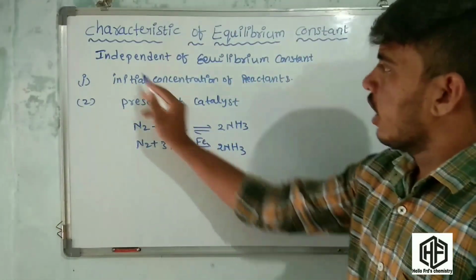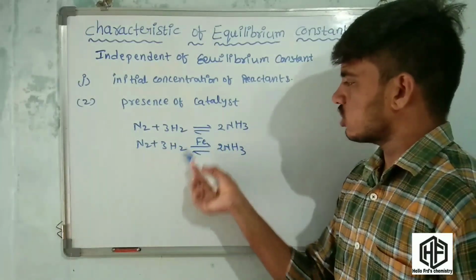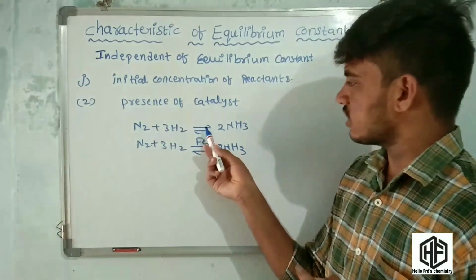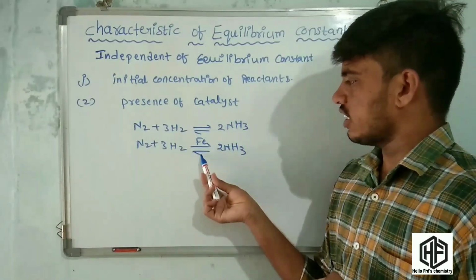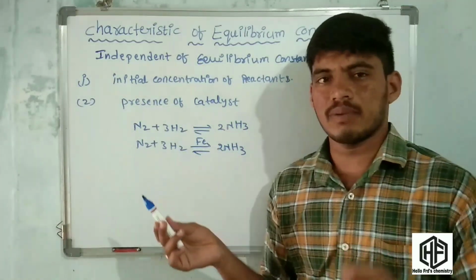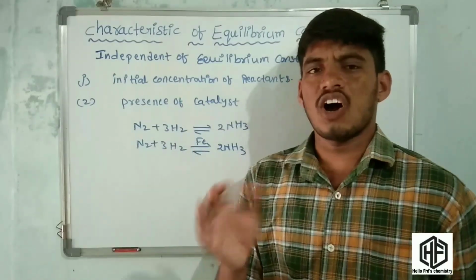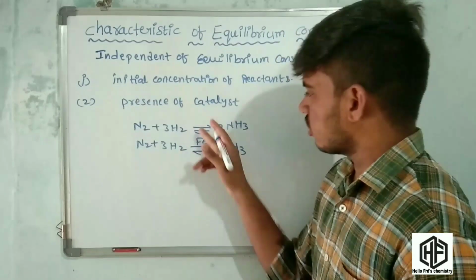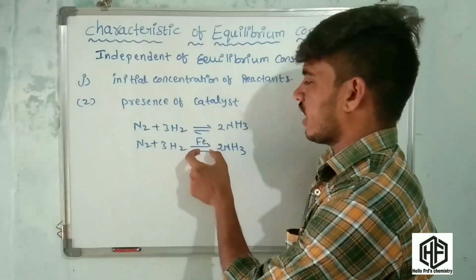What happened? Independent of equilibrium constant. These reactions are the same, but in the first reaction no catalyst is present, while in this reaction catalyst is present. What happened there, friends? The equilibrium constant does not change in these two reactions. Equilibrium constant does not change because adding the catalyst only speeds up the reaction. It means the reactants and products reach equilibrium earlier, but there is no change in the equilibrium constant. The equilibrium constant is the same and does not change with the presence of catalyst.